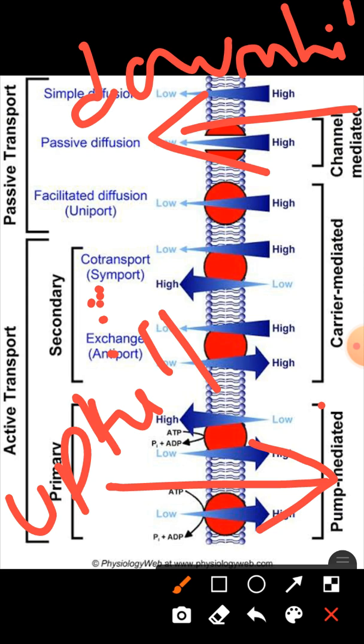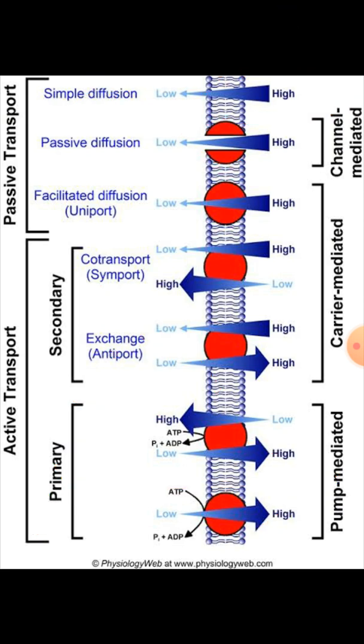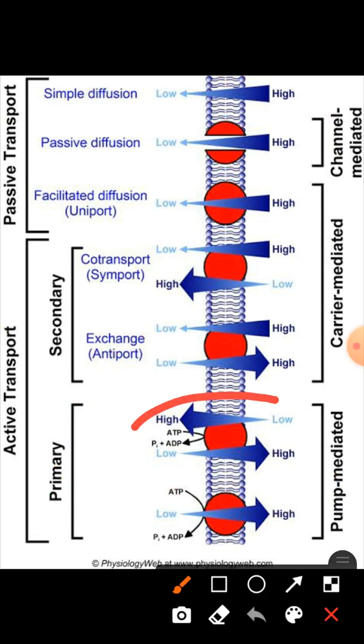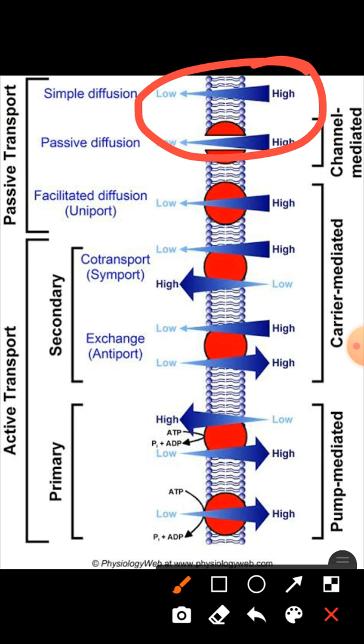So when we do such things against the gradient of chemical potential, the biological membrane needs some kind of energy in the form of ATP. You can see here that there is involvement of ATP if the molecules are moving from their lower concentration to the higher concentration. So this is uphill movement, and if molecules are moving from their higher concentration to lower concentration, that is the downhill movement.